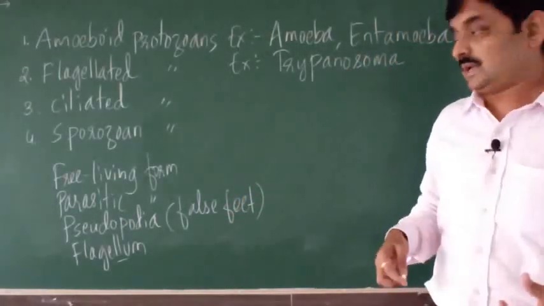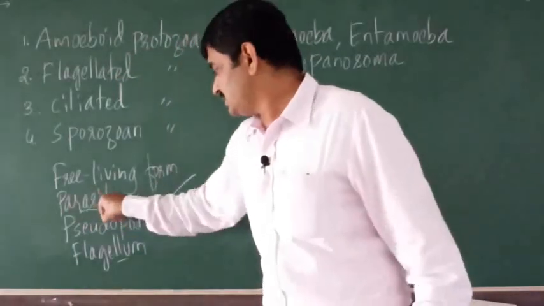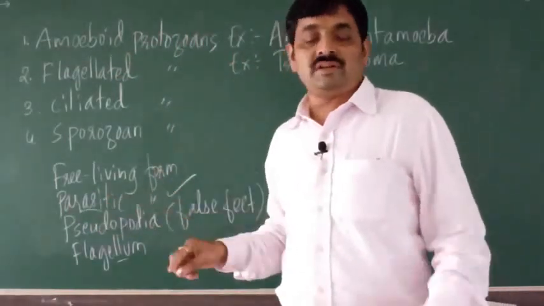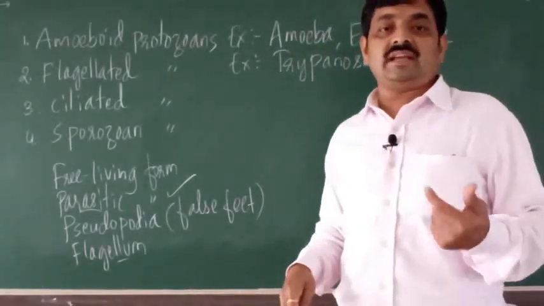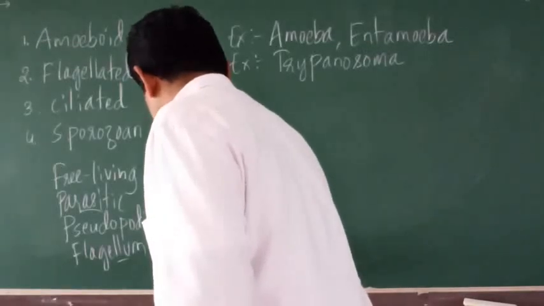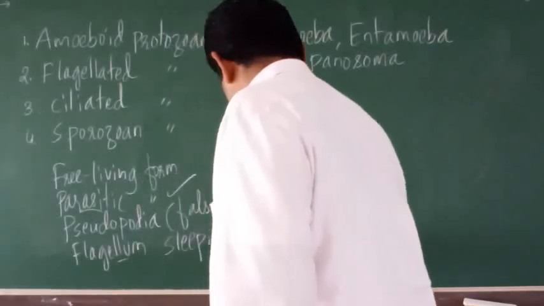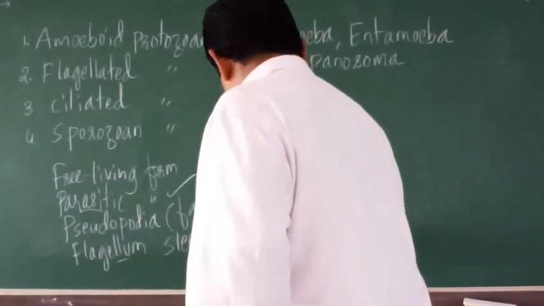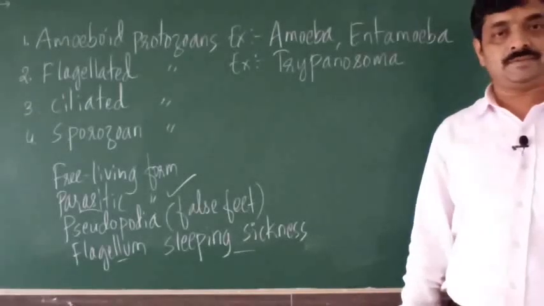So Trypanosoma is a parasitic form, right? It is a parasite which causes a disease. That disease is called sleeping sickness.